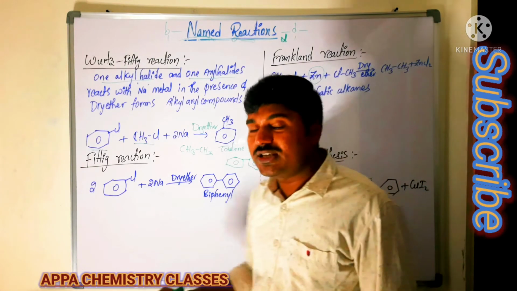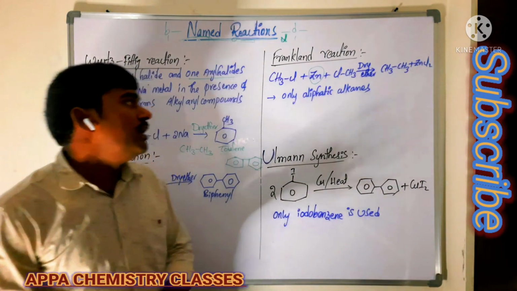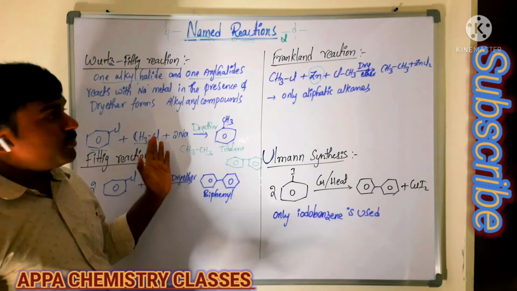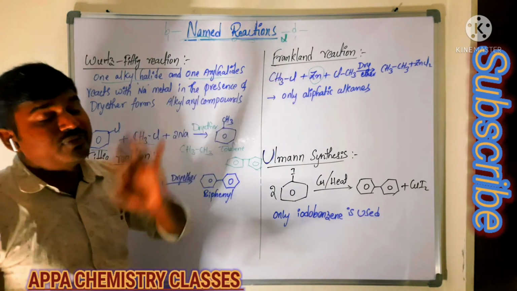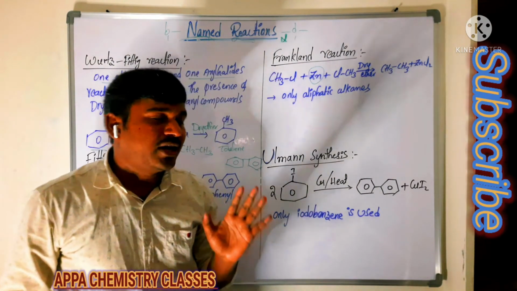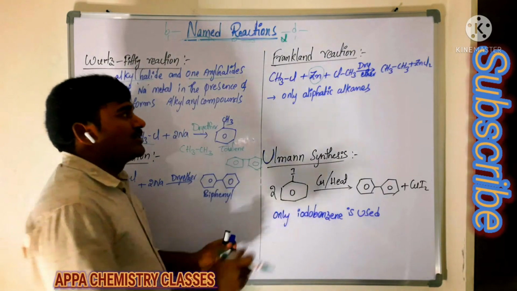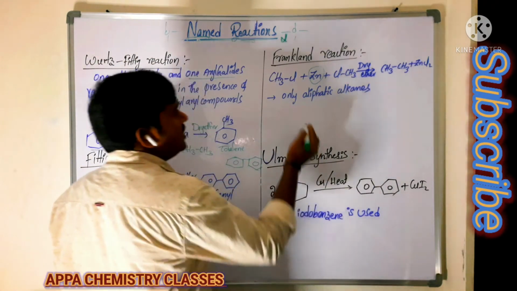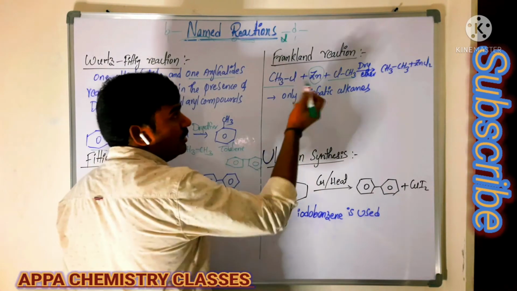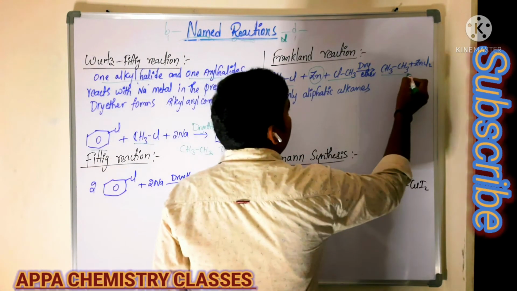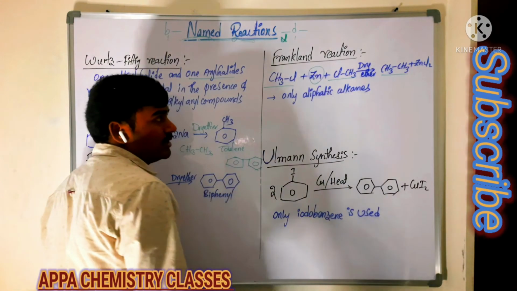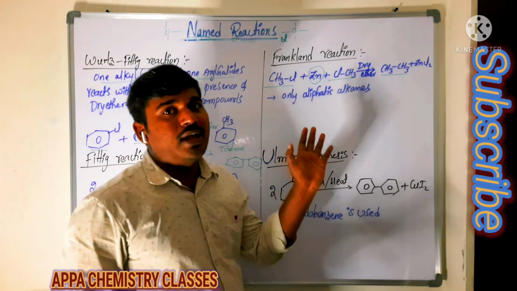And one more difference is this: by using the Wurtz reaction, we can prepare aliphatic hydrocarbons as well as aromatic hydrocarbons. Whereas by using the Franklin reaction, we can prepare only aliphatic saturated hydrocarbons, that is alkanes. Now you see here, 2 moles of alkyl halide react with zinc metal in the presence of dry ether. We get the higher alkane, ethane, plus ZnCl2. That is what we call the Franklin reaction.